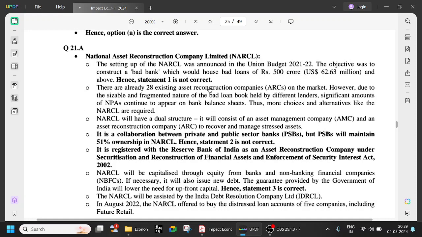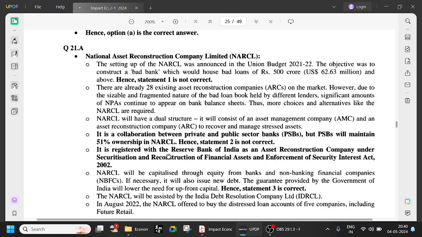Okay, there are already 28 ARCs currently. 28 asset reconstruction companies are there, and NARCL will have a dual structure. It will consist of an asset management company and an asset reconstruction company. So two will be there. AMC will be there and the ARC will be there. So collaboration between private and public sector banks. Public sector banks will maintain 51% ownership in NARCL. So private will have less stake and public banks will have the ownership share.